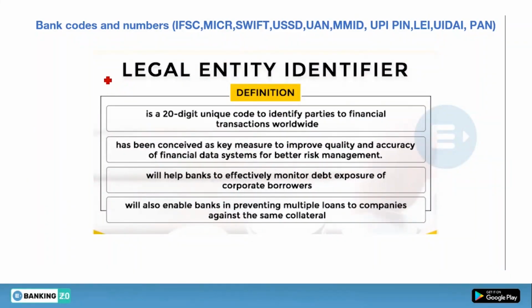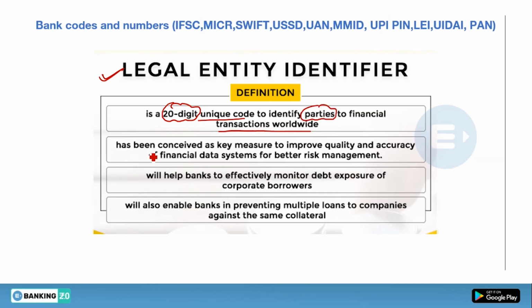So now we will discuss LEI, that is Legal Entity Identifier. This is the full form and you should know this one also. So what is LEI? The definition is, it is a 20-digit unique code to identify the parties to a financial transaction worldwide. So if any kind of financial transaction is done between parties, LEI is used. But what kind of parties, that we should know.